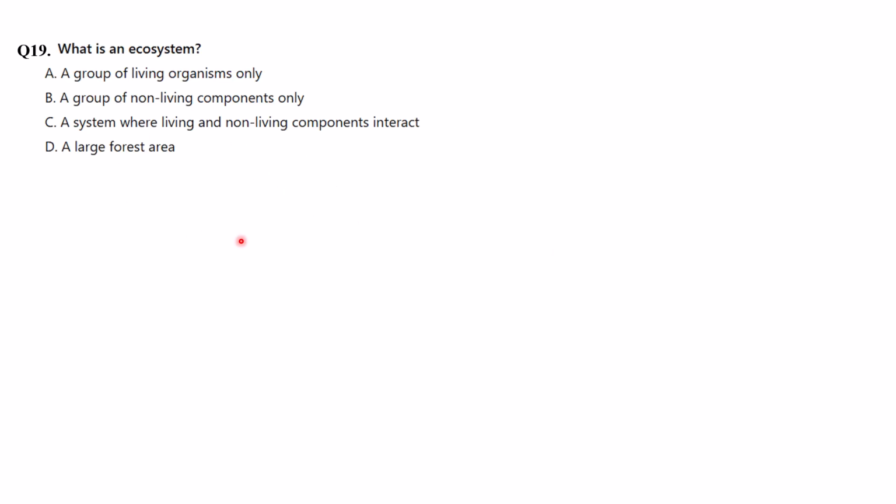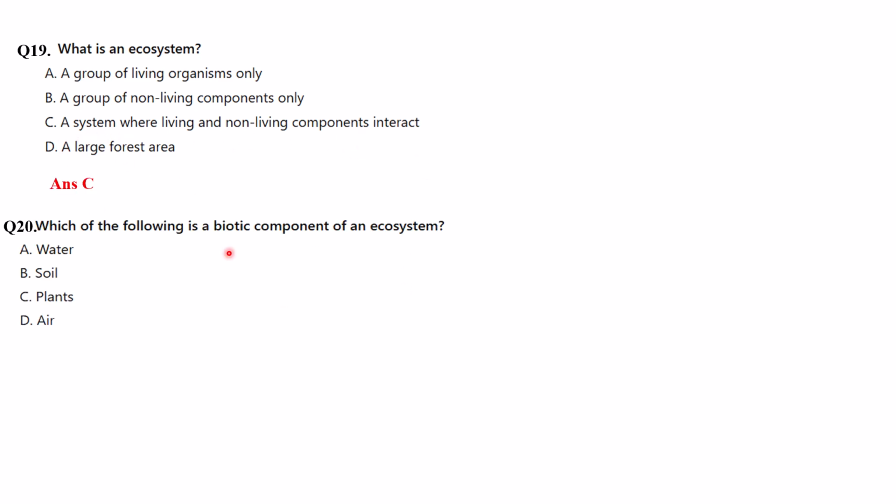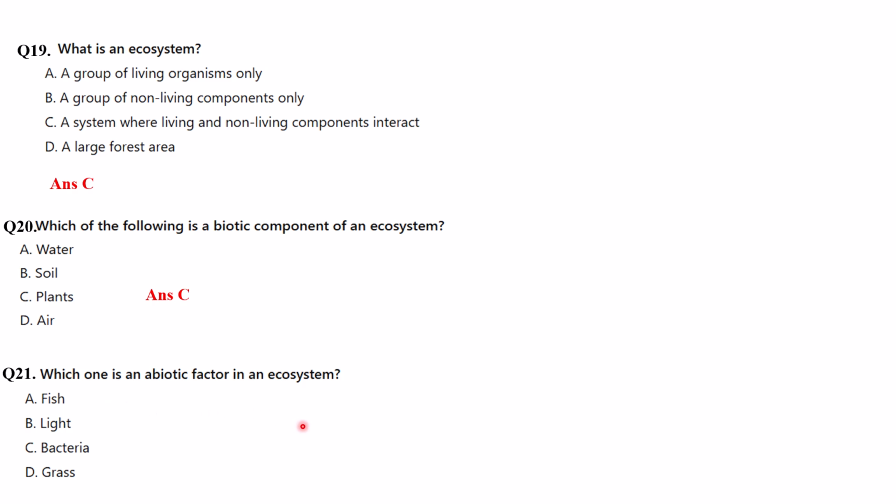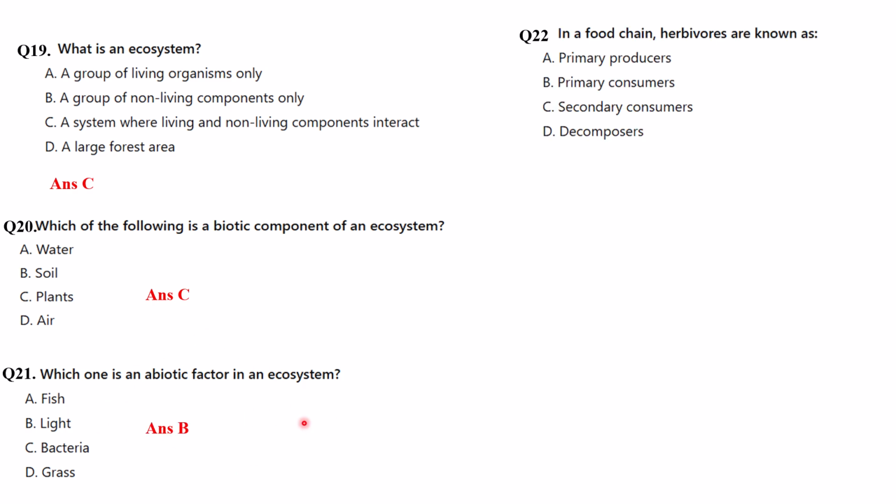Now let's do some MCQs again. What is an ecosystem? It is a system where living and non-living components interact. So option C. Which of the following is a biotic component of an ecosystem? It's plant, because under biotic all living things come. Which one is an abiotic factor? Under abiotic factors, non-living things, it means light.